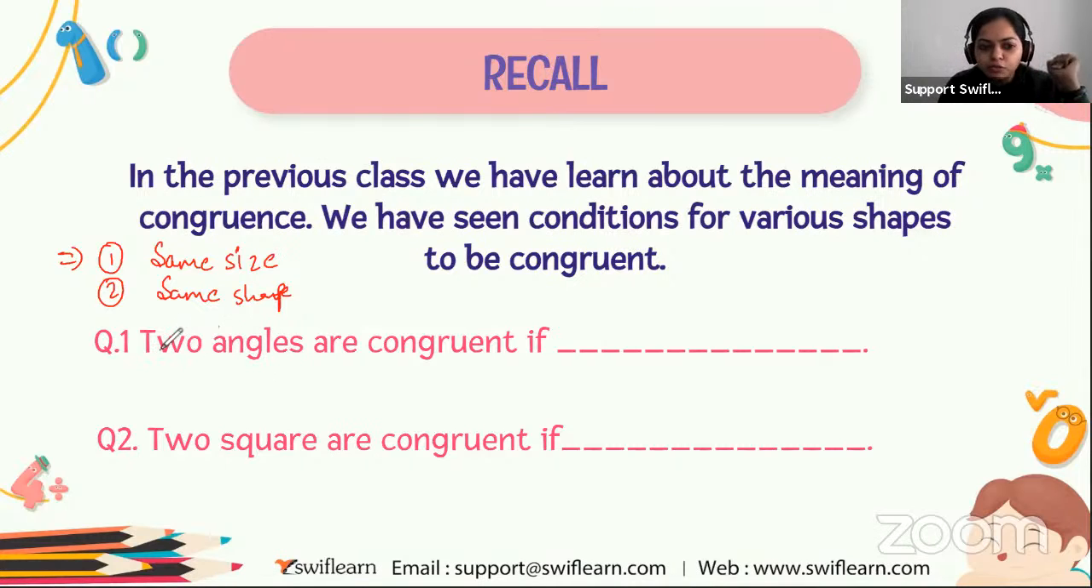Let's move to the first question. Two angles are congruent if what? I'm just waiting for your answers. Yes, angles are equal in measurement. Very good, Ankit. Two angles are congruent if they have the same angle measures. Very good.